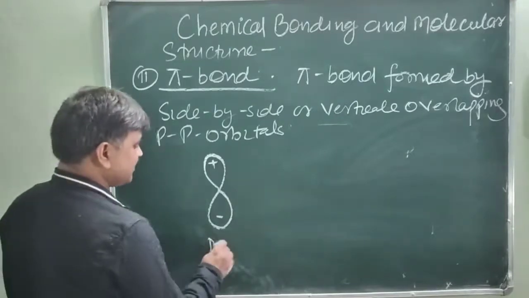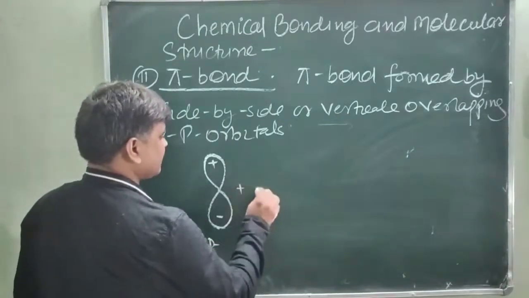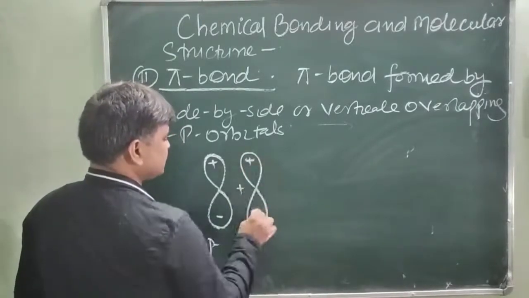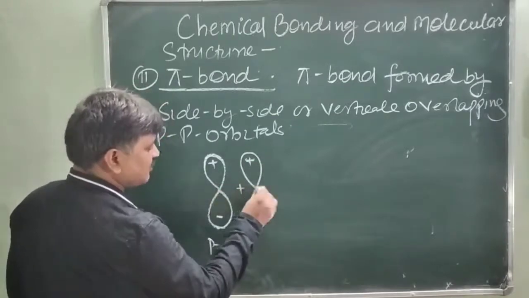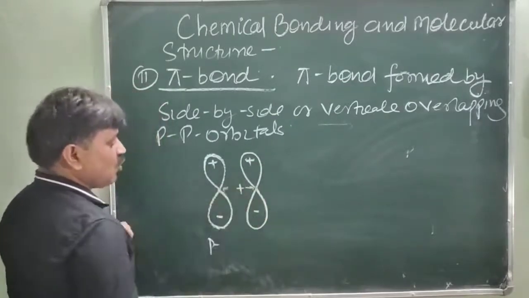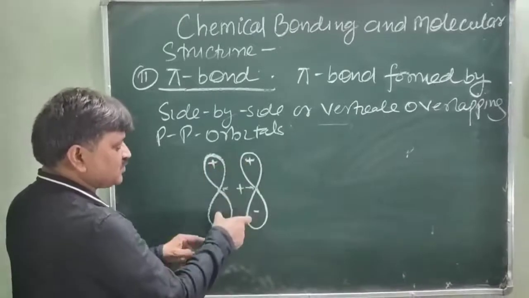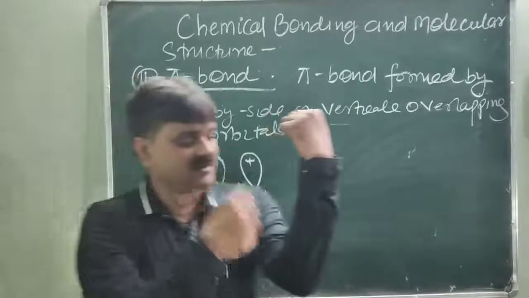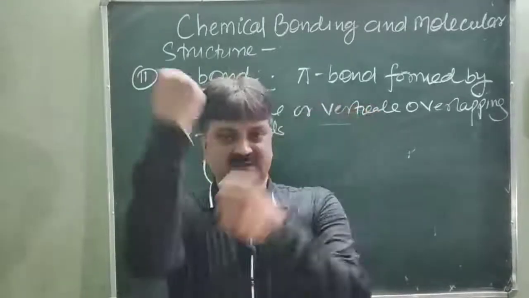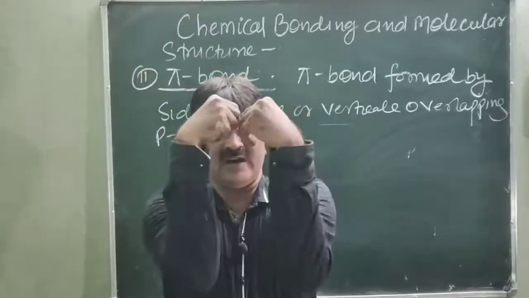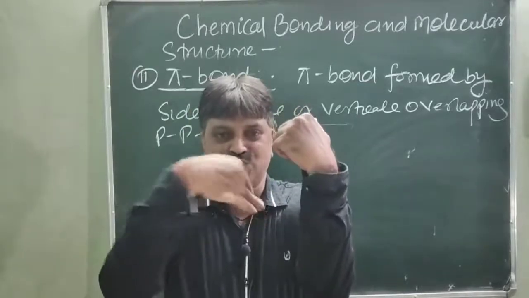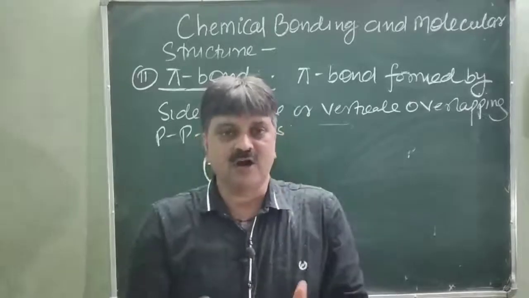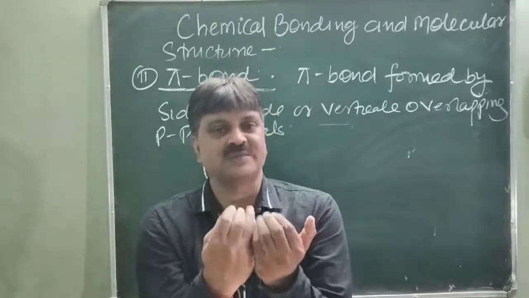Another, this is the p orbital, another p orbital. This is plus and this is plus. You will see here their internuclear axes are very far away from each other. Overlapping takes place from this lobe and this lobe, and their internuclear axes are away, having gaps in this way. So they are overlapping here, but with gaps between these two lobes. This is vertical overlapping between the lobes of the p orbitals.